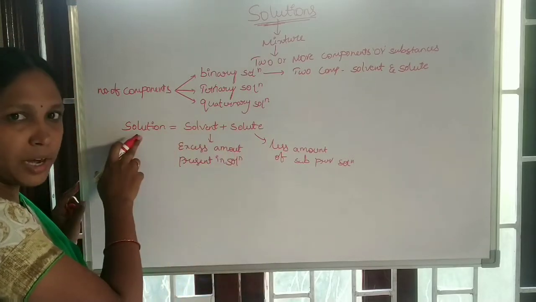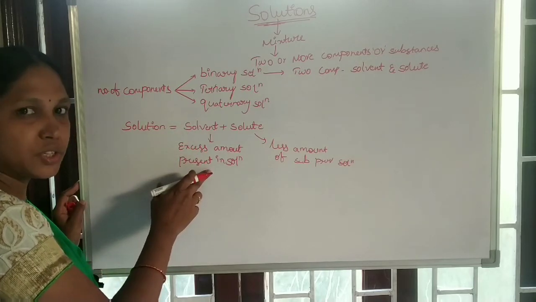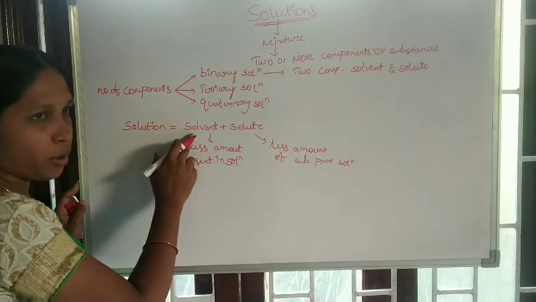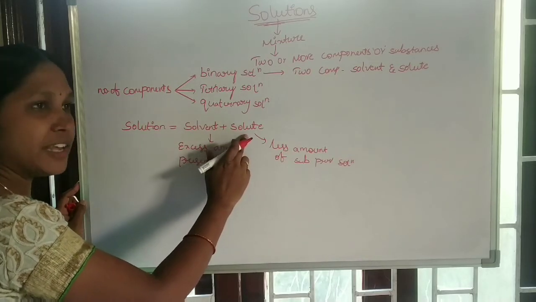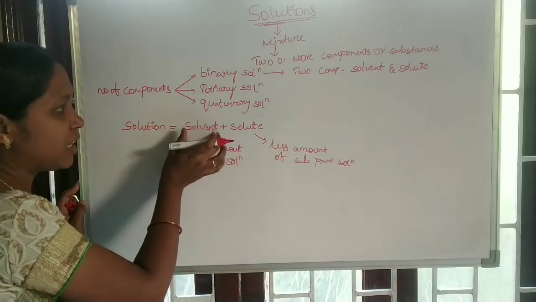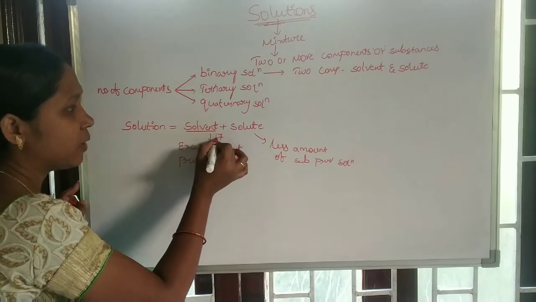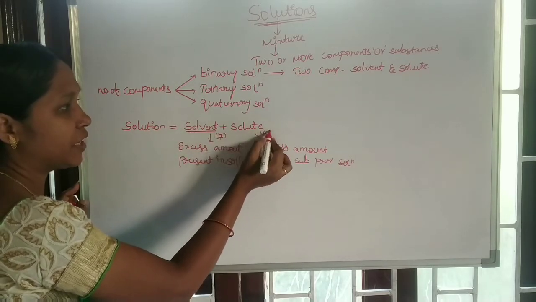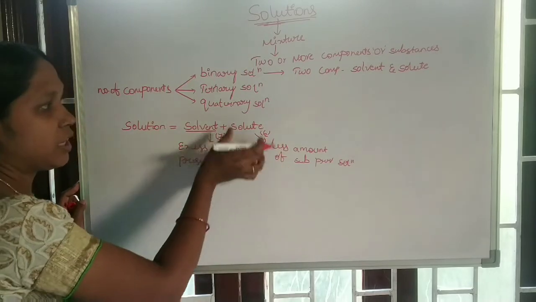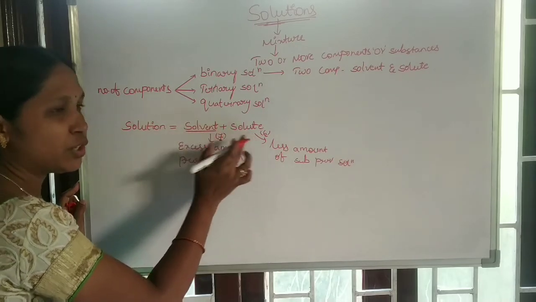Okay, if we take a binary solution, the substance present in the larger amount in the solution is known as solvent, and the one present in the lesser amount is known as solute. Students, remember it easily: solvent is made up of 7 letters, solute is made up of 6 letters. 7 is bigger than 6. So in a solution, solvent is present in more amount and solute in less amount.